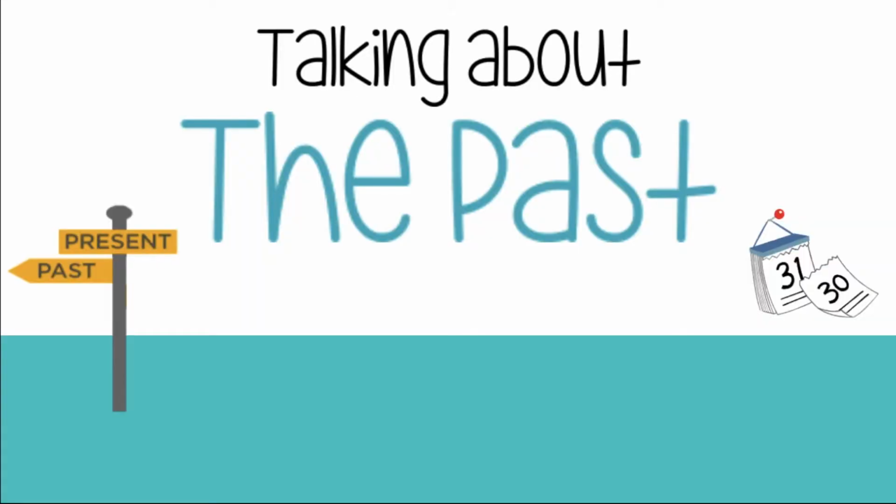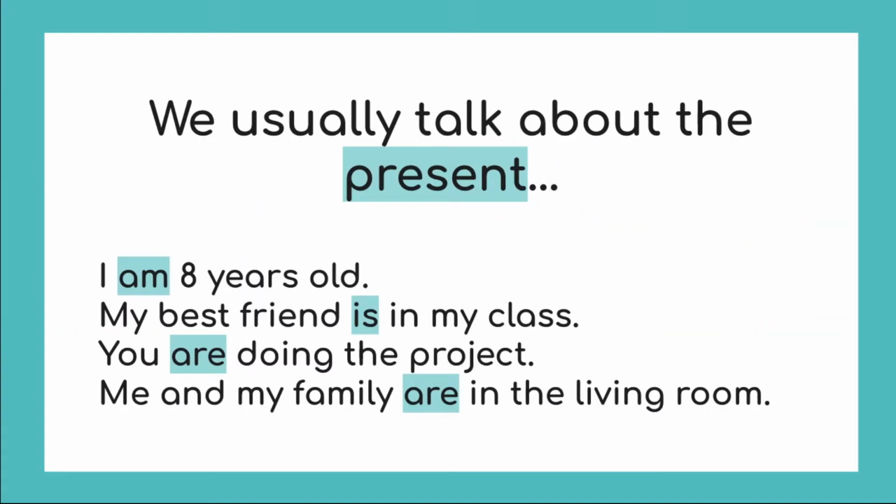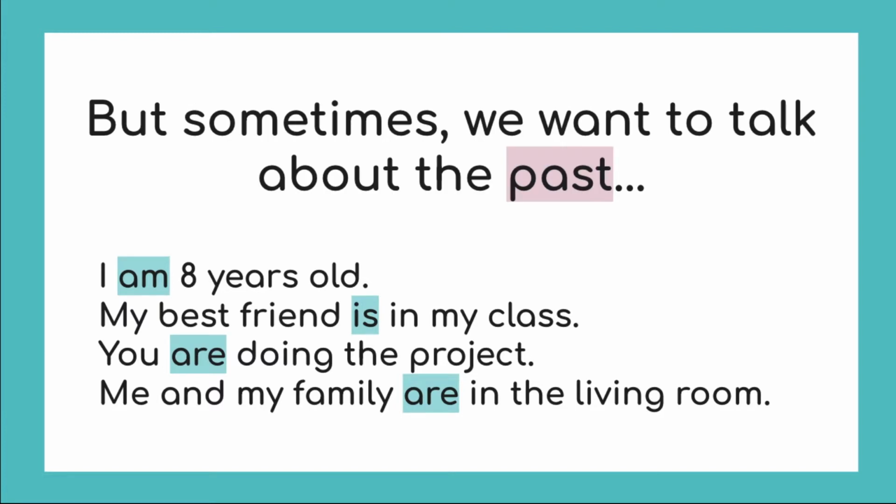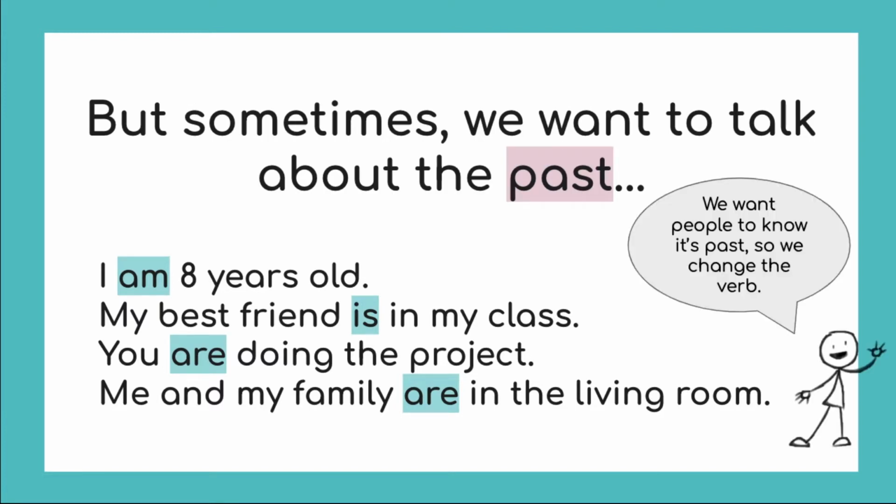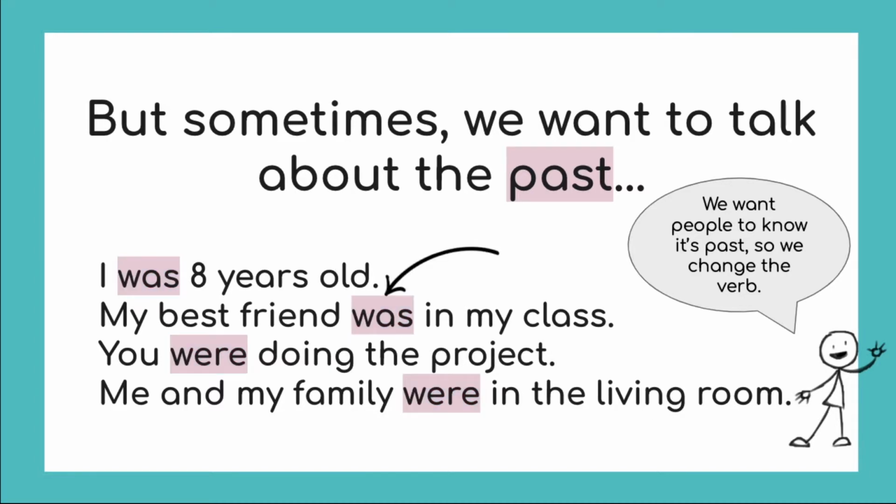Talking about the past. We normally talk about what's going on today. For example, I am 8 years old, my best friend is in my class, but sometimes we want to talk about the past. And to do that, and so people know that we're talking about the past, we need to change the verb. So we change this one to this one.